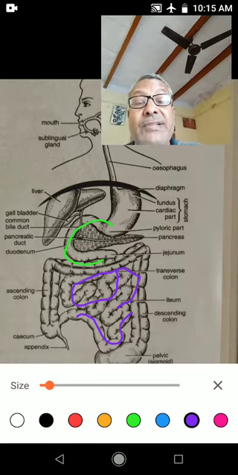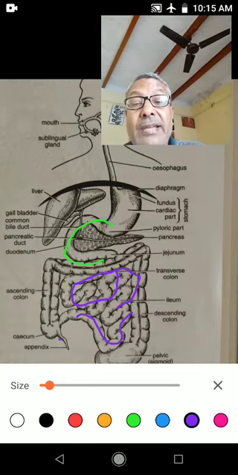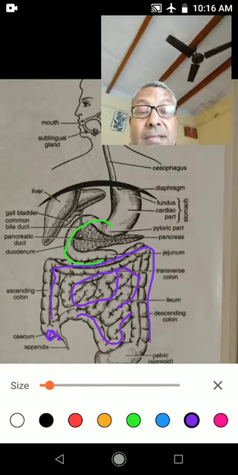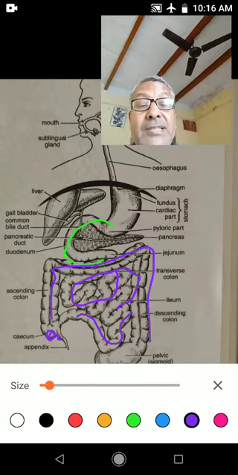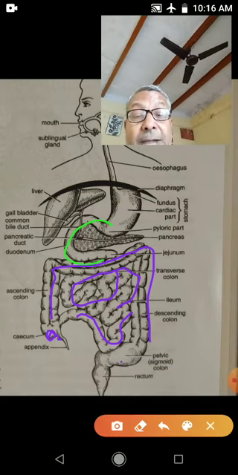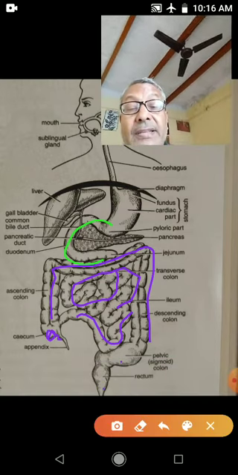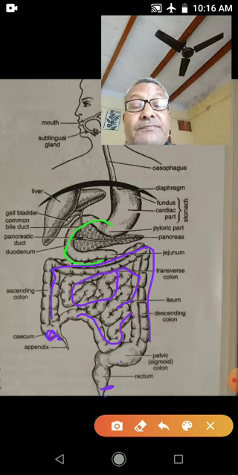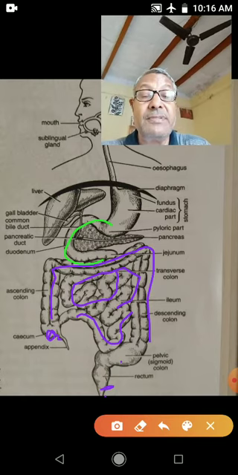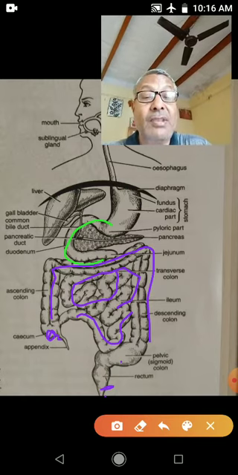These are the small intestine. And cecum, colon, and rectum make up the large intestine. And the external opening of it is the anus. So these are the parts of the alimentary canal.